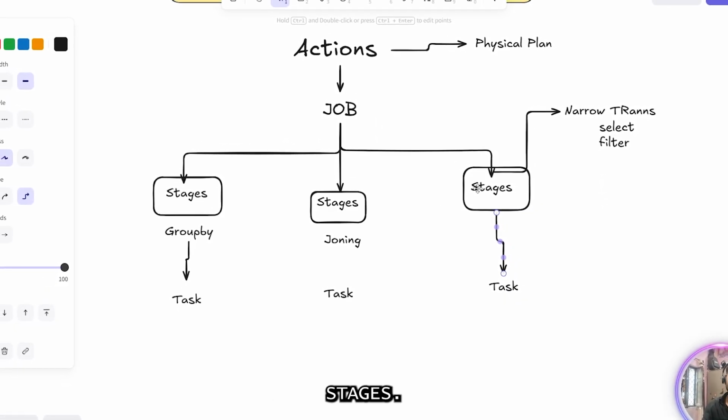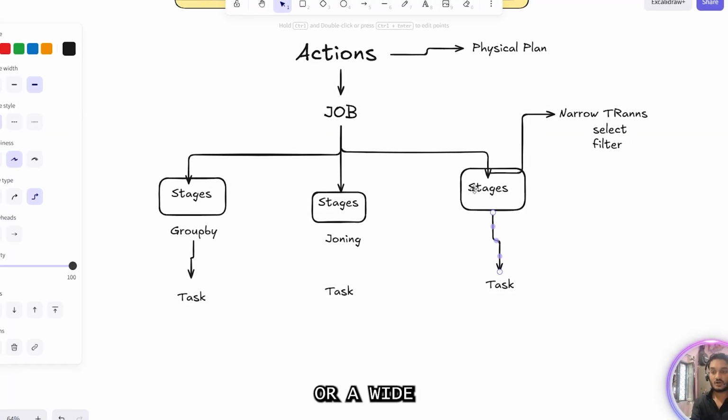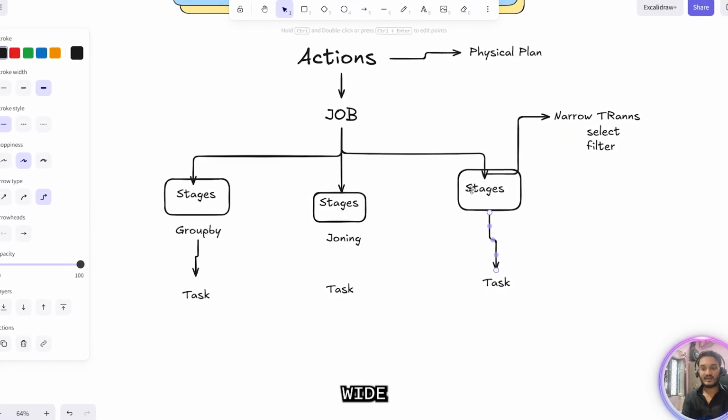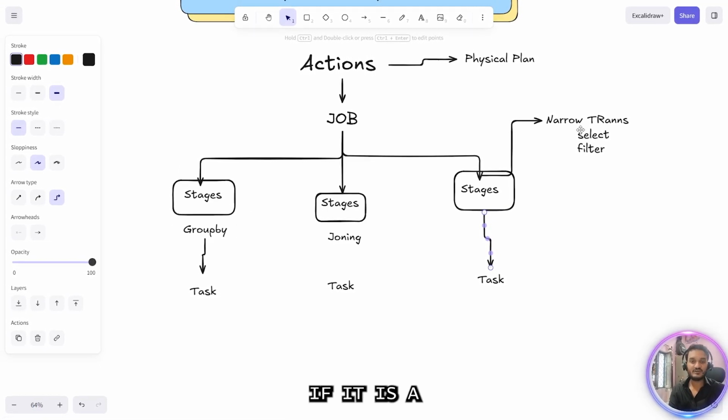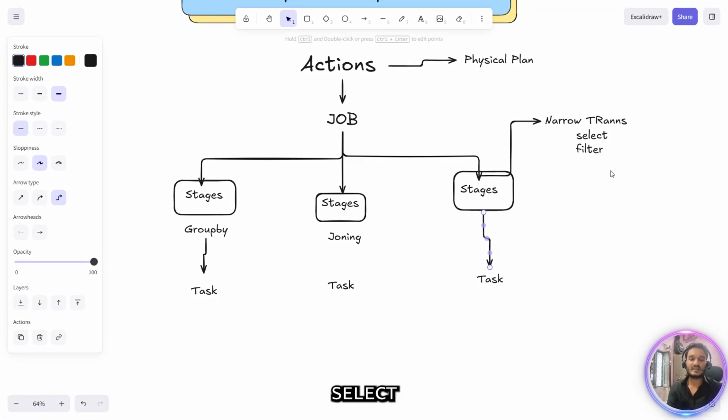From these stages, they will contain either a narrow transformation or a wide transformation. If it is a wide transformation, a single wide transformation will come into a single stage. If it is a narrow transformation, a single select, filter, these kinds of transformations will club together and come into a single stage. Okay, so this is how our jobs are being created.